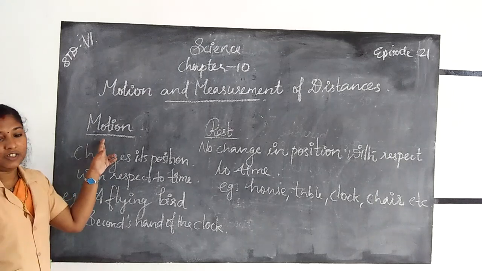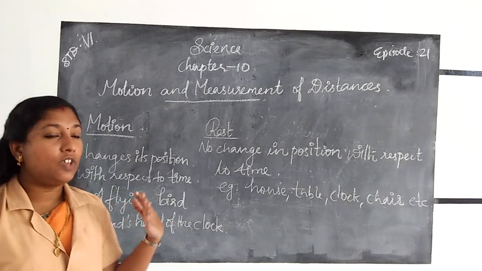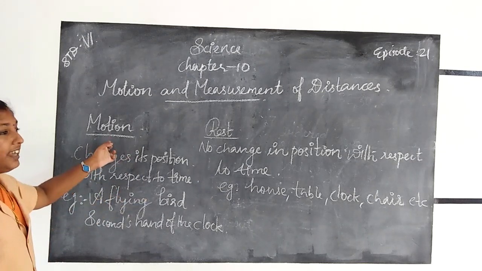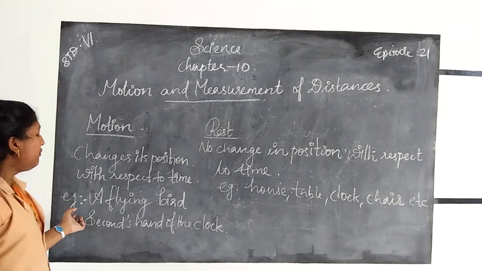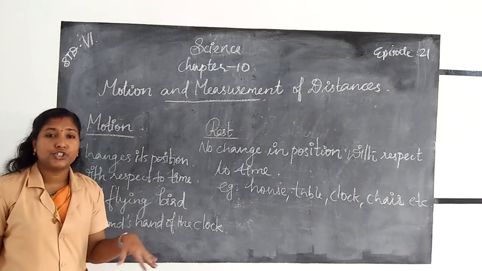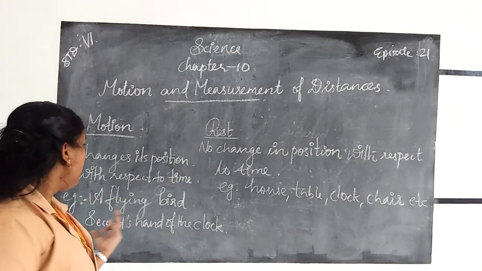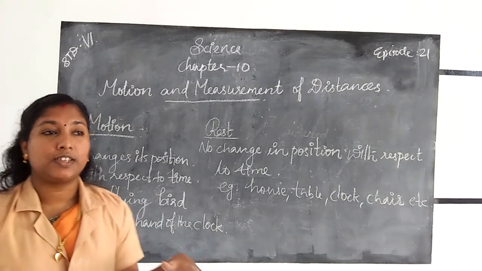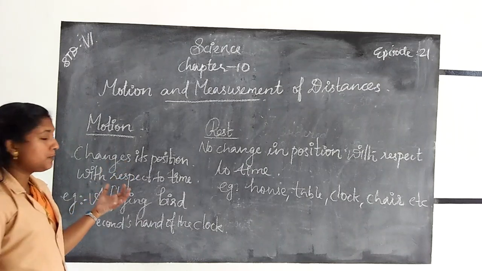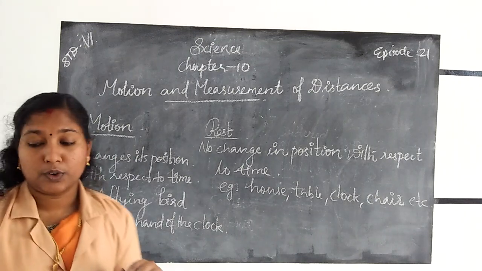Then what is motion? A body is said to be in motion when it changes its position with respect to time. Examples for motion: a flying bird, the seconds hand of the clock, a moving car, a moving train, etc. All moving objects change position. If an object changes its position with respect to time, we can say that the body undergoes motion.